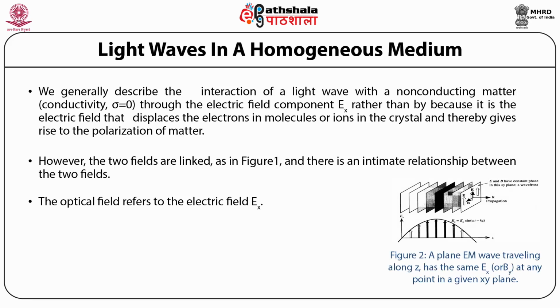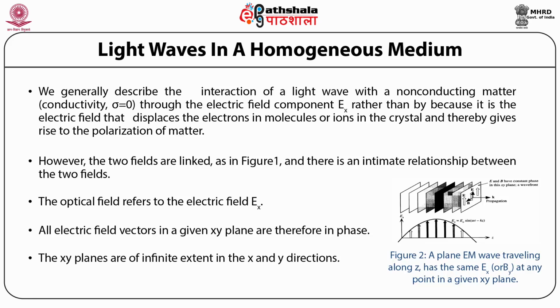Figure 2 represents a plane electromagnetic wave traveling along the z direction and has the same Ex or By at any point in a given xy plane. All electric field vectors in a given xy plane are therefore in phase. The xy planes are of infinite extent in x and y directions.